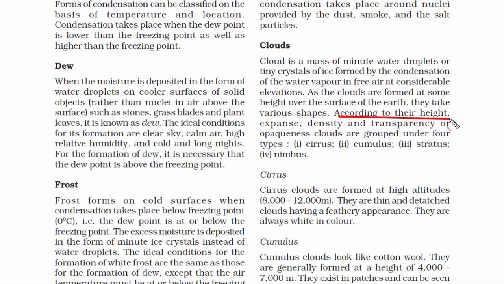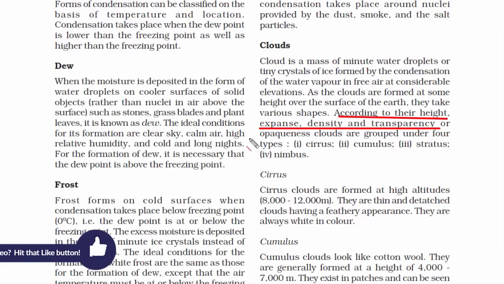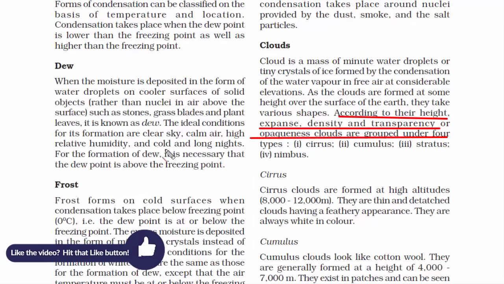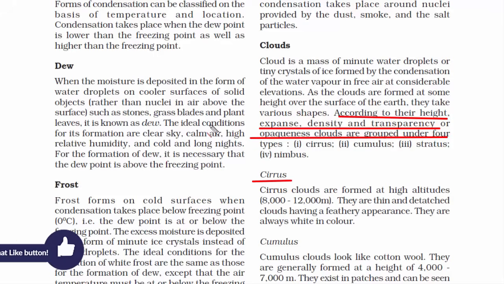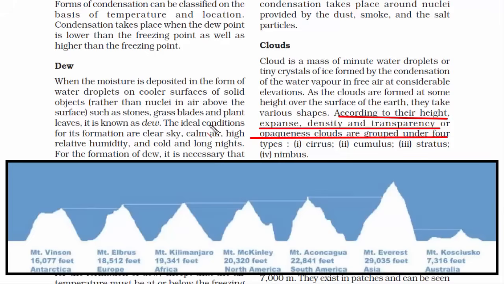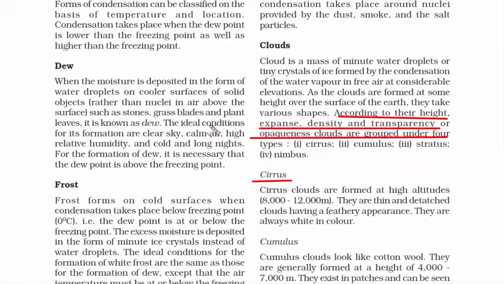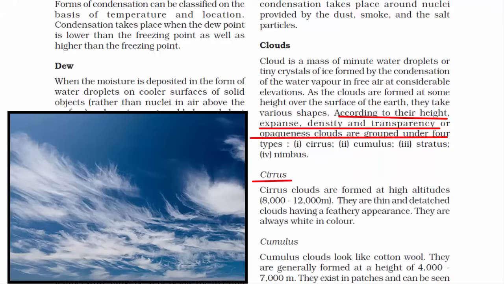Now based on height, size, density and transparency, clouds are grouped under 4 types. Let's get to know each one of them. The first one is cirrus cloud. They are formed at high altitude, which is around 8 to 12 kilometers horizontally upwards, almost at the height of Mount Everest. Now they look something like this. I'll put a picture of it.